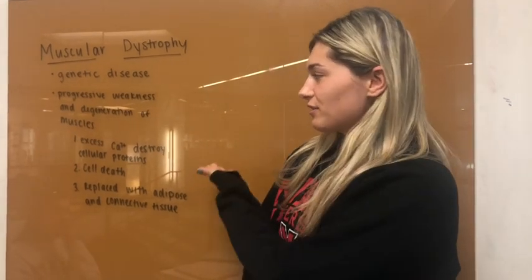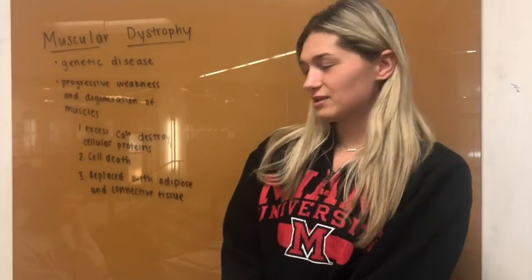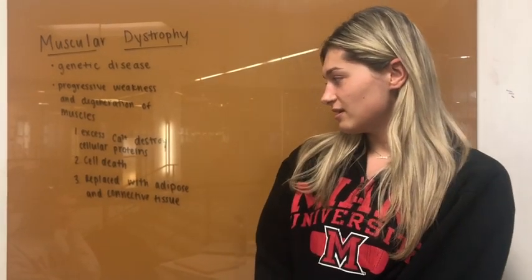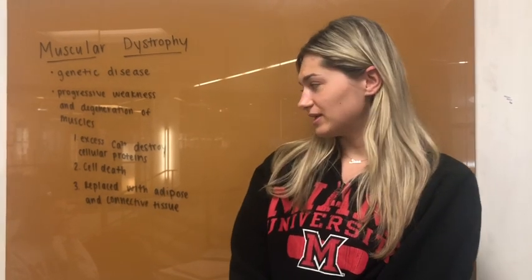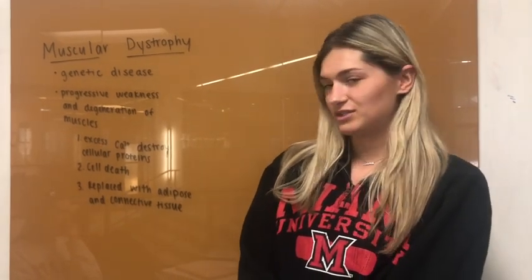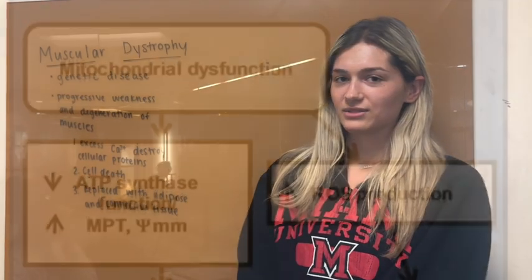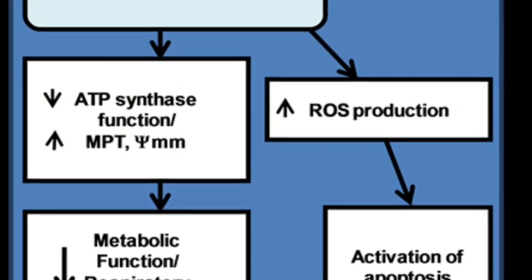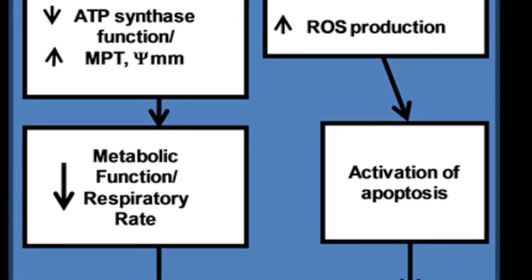Muscular dystrophy is a genetic disease that's characterized by the progressive weakness and degeneration of muscles. These are the 3 steps that lead to muscular dystrophy. The first is excess calcium destroys cellular proteins, which causes cell death. And then the muscular tissue is replaced with adipose and connective tissue, which is what leads to the weakness of the muscles. Living everyday life with muscular dystrophy can come with many struggles.